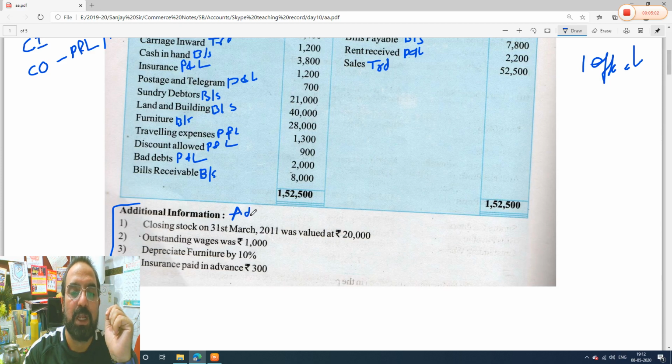Okay, remember this. These are adjustments. So all adjustments have two effects, which means it will go two places. Now I will give you the first one, we will study closing stock.